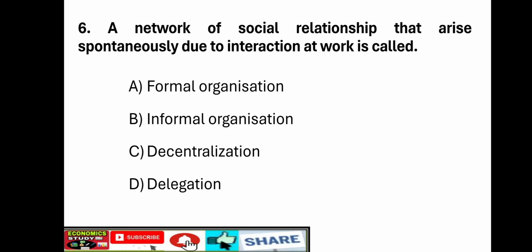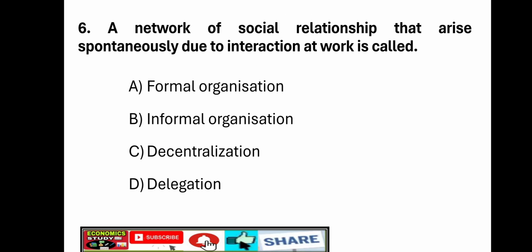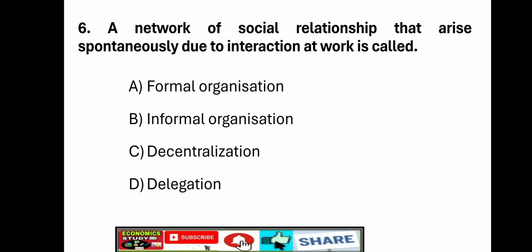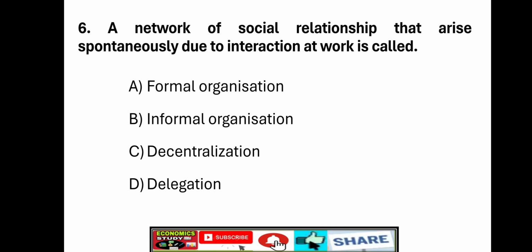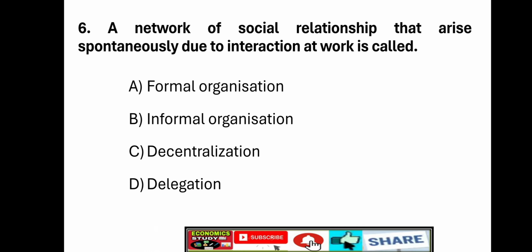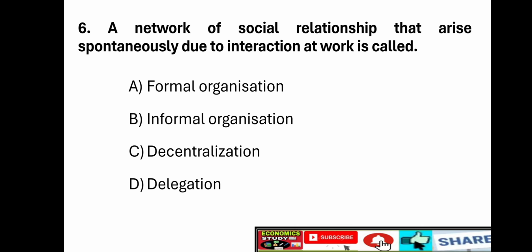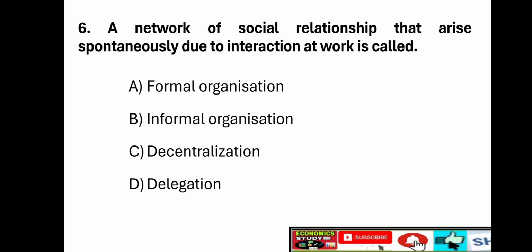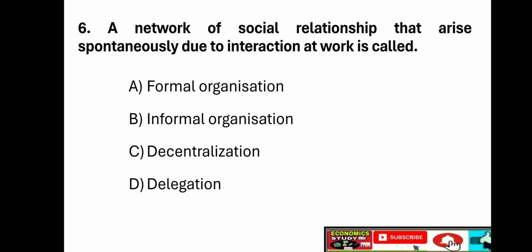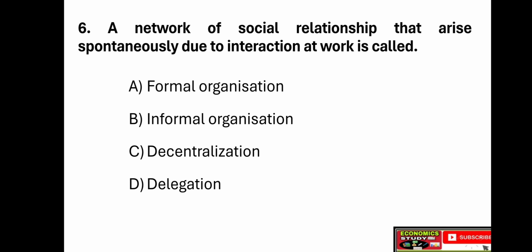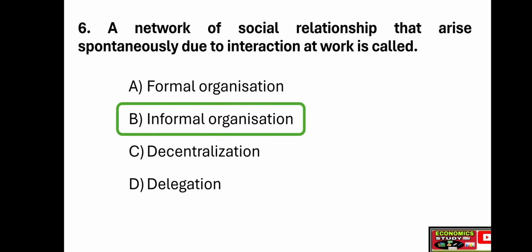Next question, sixth question. A network of social relationship that arises spontaneously due to interaction at work is called option A, formal organization, option B, informal organization, option C, decentralization, option D, delegation. Right answer is option B, informal organization.